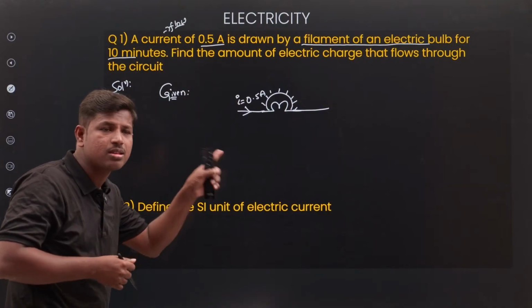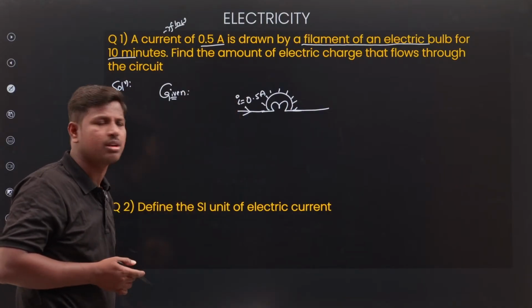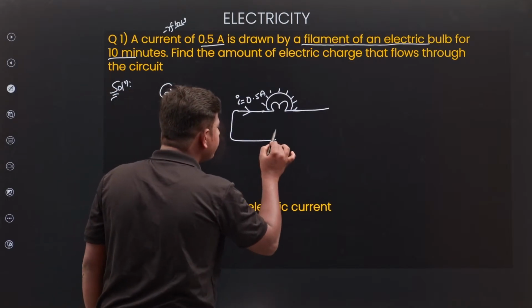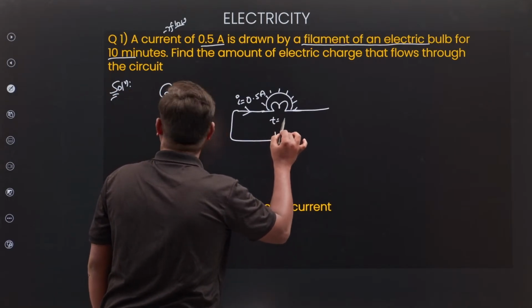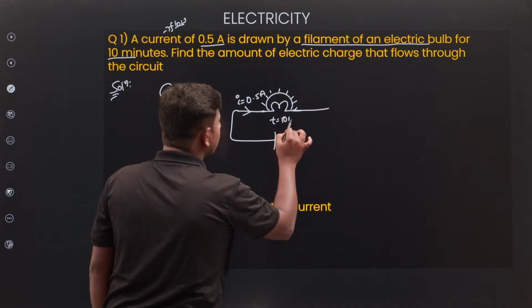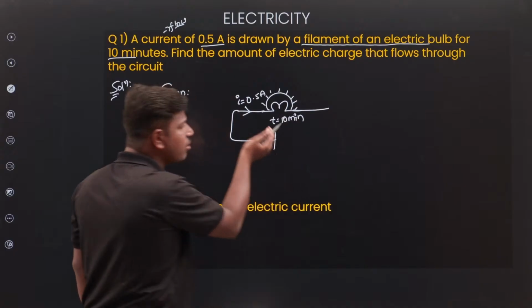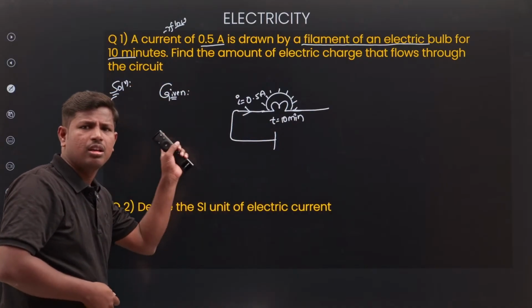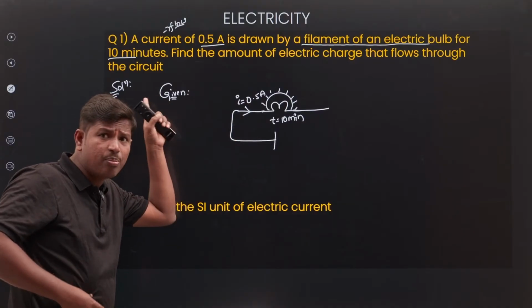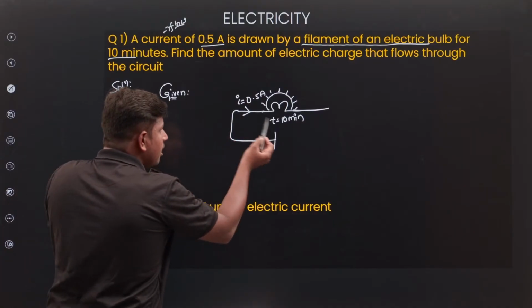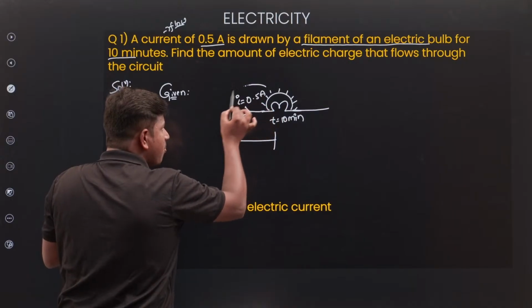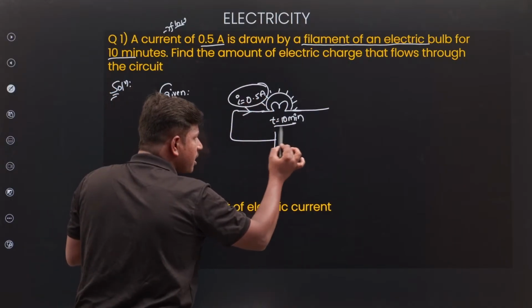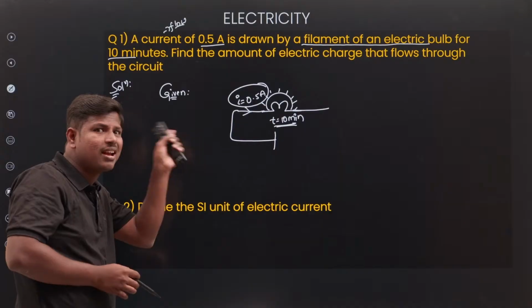Let us take 0.5 amperes only. Time is 10 minutes. The bulb is on. For these 10 minutes, 0.5 amperes of current is continuously passing because it is a steady current.